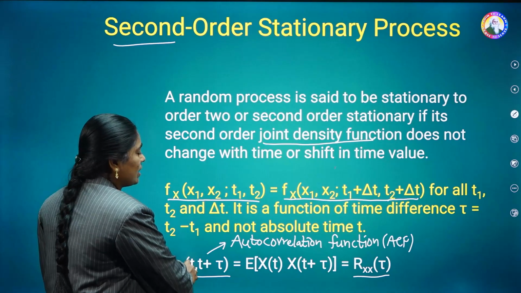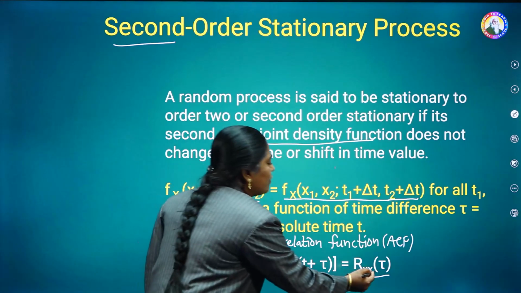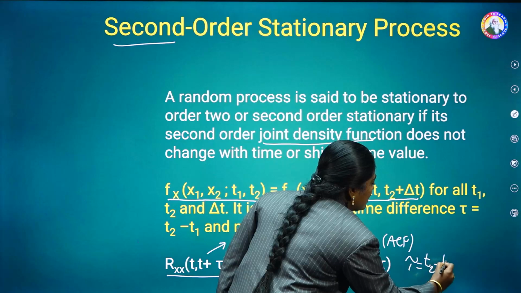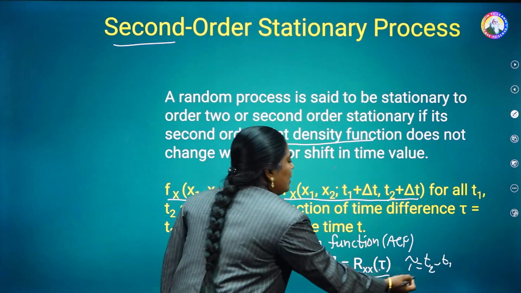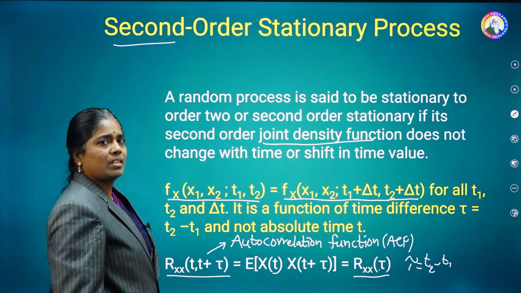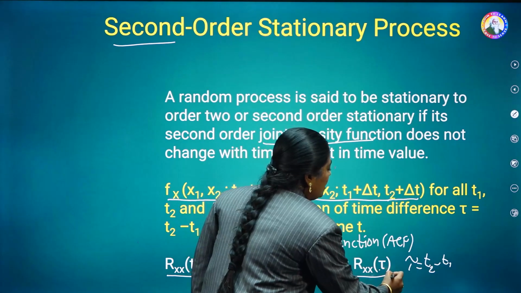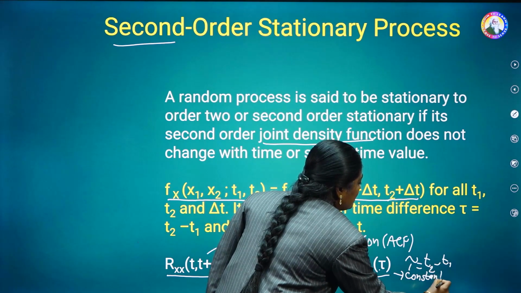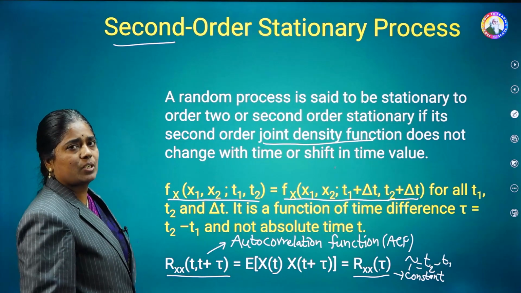The autocorrelation function does not depend upon the time t, and it is a function of tau only. Tau is the difference of the times t2 minus t1. t1 may change or t2 may change, but tau is a constant value. That's why for the case of second order stationary process, the autocorrelation function is constant. The indication Rx of tau means it is a constant only. So, this is about the second order stationary process.